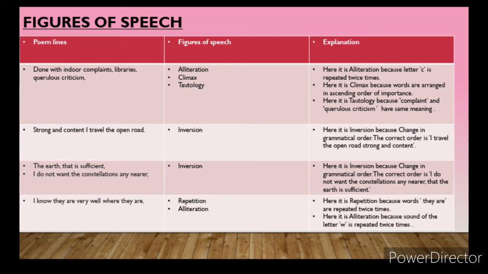So the answer is: I do not want the constellation any nearer, that the earth is sufficient. You can see that the conjunction 'that' is used to combine the two sentences. Here it is a complex sentence. Is that clear? That's the proper order. These are the two sentences of the third stanza that we have done.